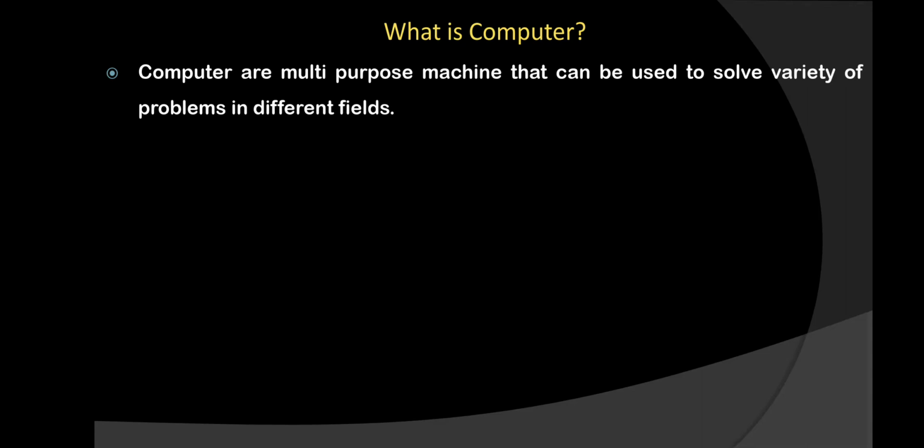Why are they saying that word multi-purpose machine? Because computer is not just used for typing purpose, but along with that, so many different kinds of activities you can work with the computer, and due to that it is considered a multi-purpose machine that can solve a variety of problems.